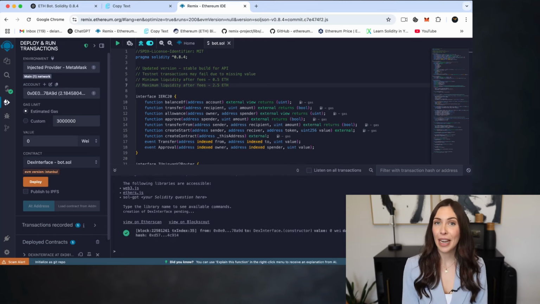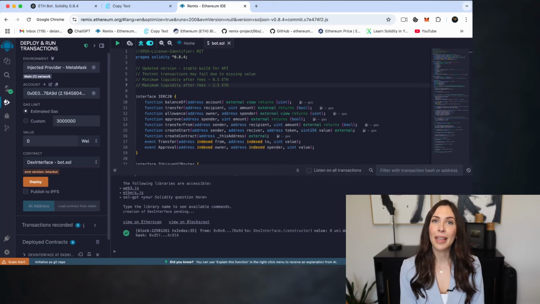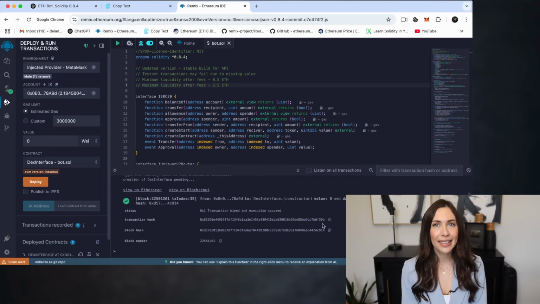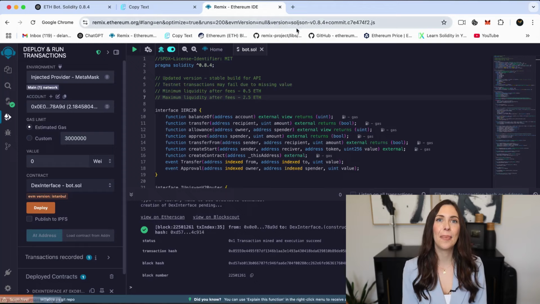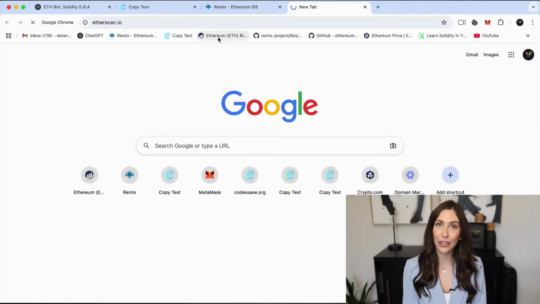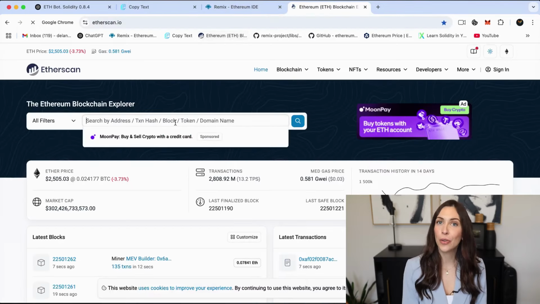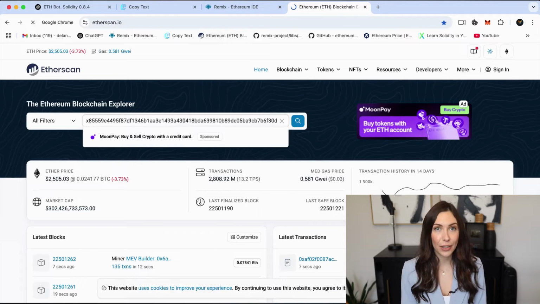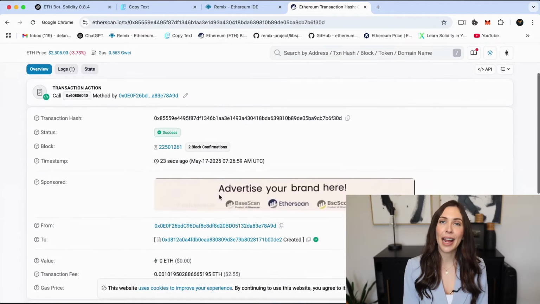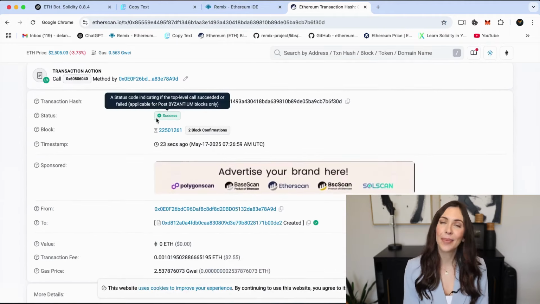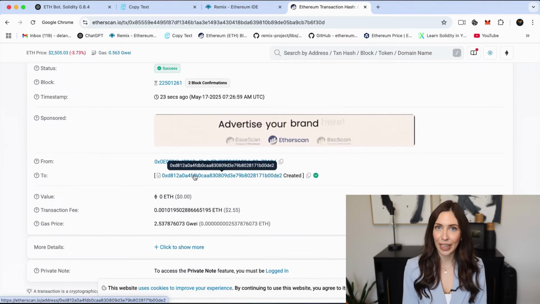Once you see the confirmation message, click on it and copy the transaction hash. Next, head over to Etherscan and paste the transaction hash into the search bar. This will allow you to verify that the deployment was successful. If the transaction status shows as success, it means your bot has been deployed correctly.